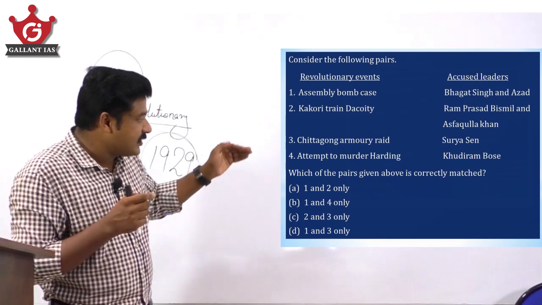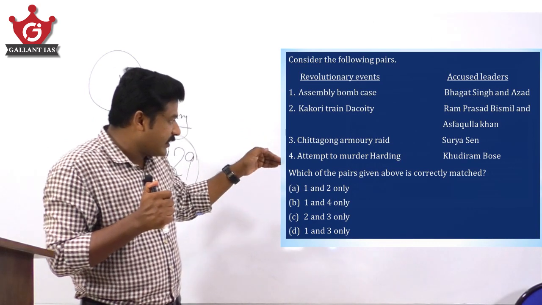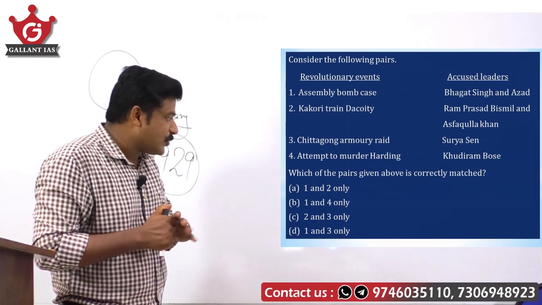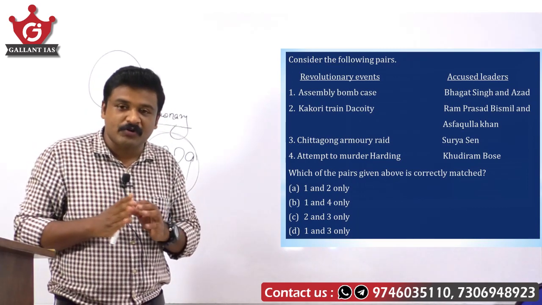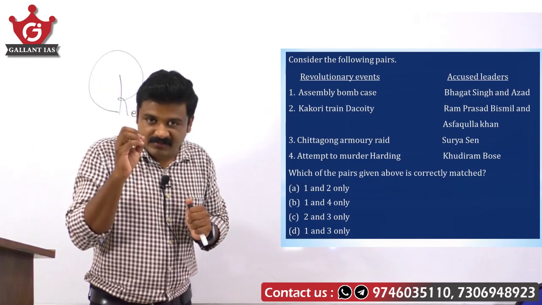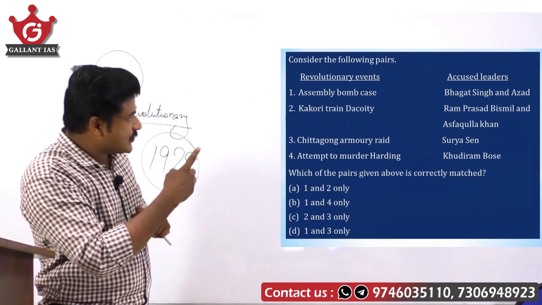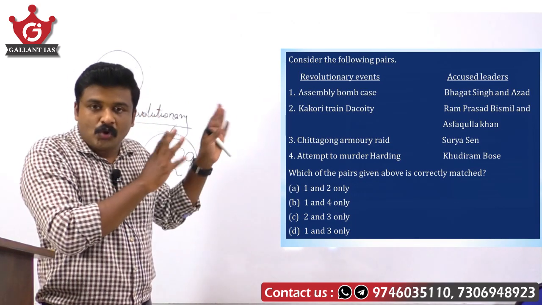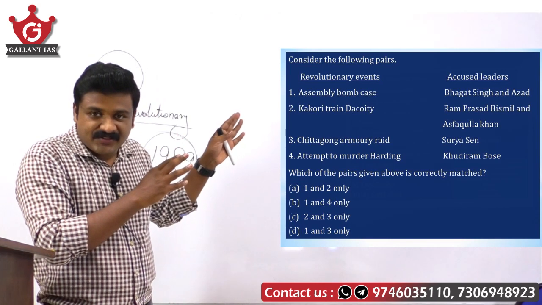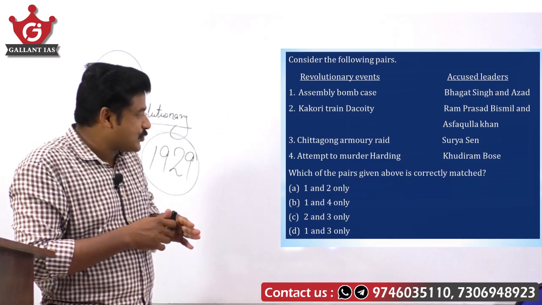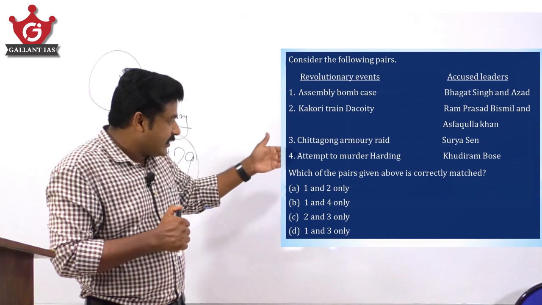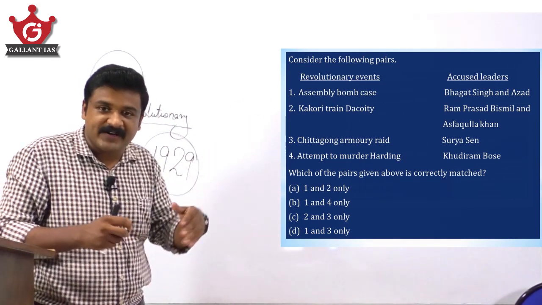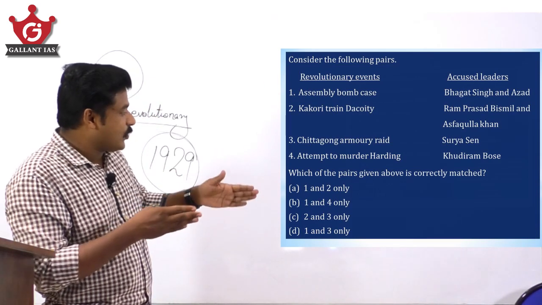You can eliminate. In the choice codes given here, A is eliminated, B is eliminated and D is also eliminated. 2 and 3 has to be your answer. So this is simply basic common sense. You just see the assembly bomb case, that pair is not matching because Azad is nowhere in the picture there. So we eliminated that answer choice. Obviously we have to remove choices A, B and D, and without solving the other pairs, we reached the answer, that is 2 and 3 only.